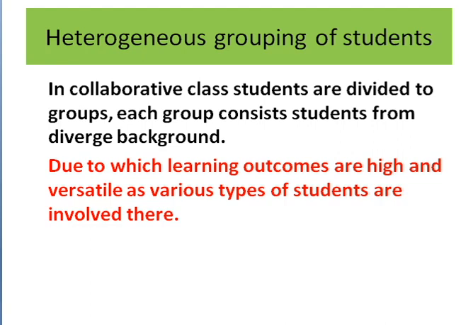For example, there are boys, there are girls, and in doing so, there is a mixture of outcomes, because everyone has their own background. Every student has a different understanding. So there is a kind of collaboration among the students, which helps in understanding the concept. So this is another characteristic of our collaborative classroom.